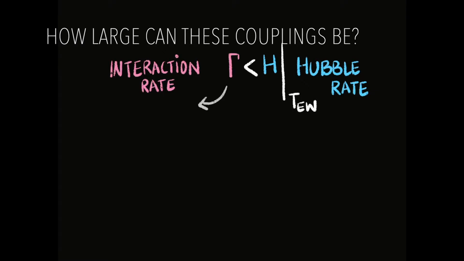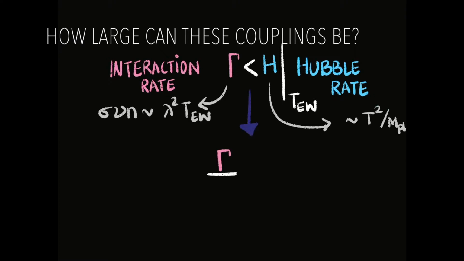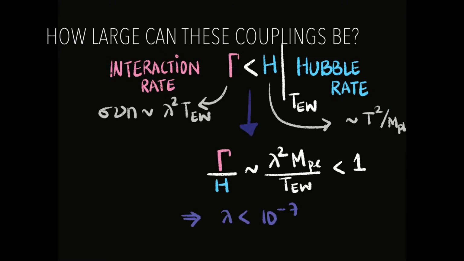To anchor ourselves at a specific point in time, we can compare these two rates at the electroweak phase transition. Knowing how these two rates scale with temperature, it is super easy to derive an upper bound on this coupling, although keep in mind that the exact value of this bound will depend on the specifics of the dark matter model under consideration.